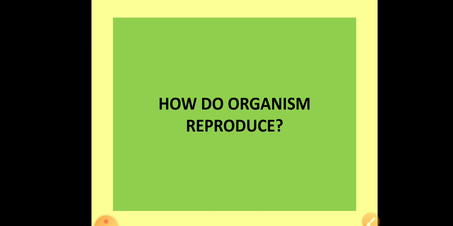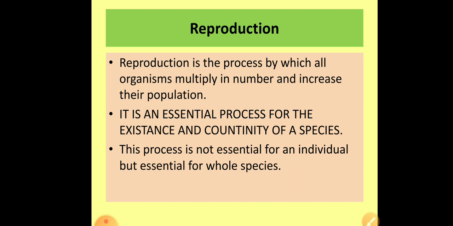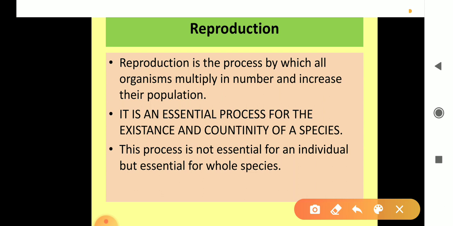Okay, let's start our new chapter. How do organisms reproduce? Reproduction is a process by which living organisms are able to produce new ones of their own kind. And reproduction is an energy expending process which is not at all essential to maintain the life of an individual, but it is essential for the whole species. Right, it is an essential process for the existence and continuity of the species.